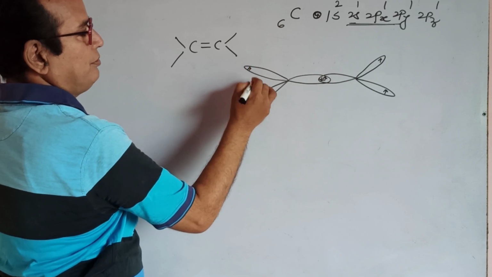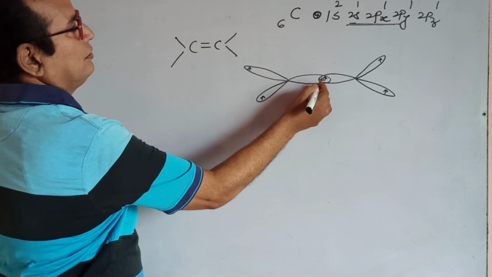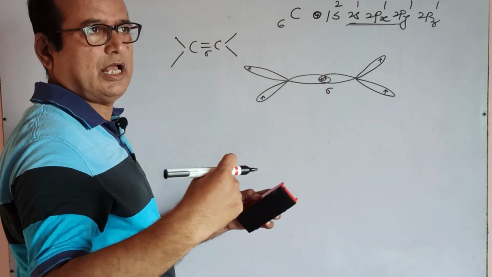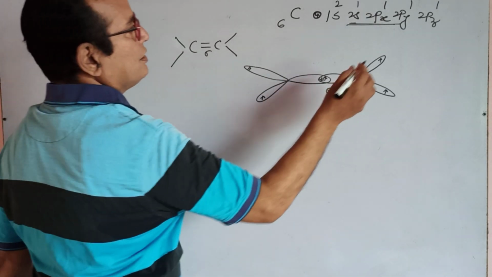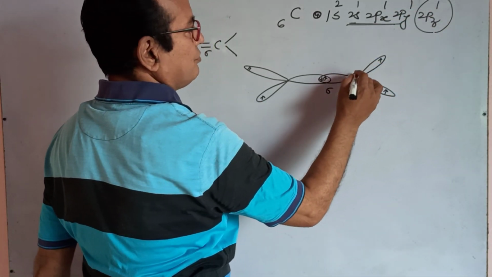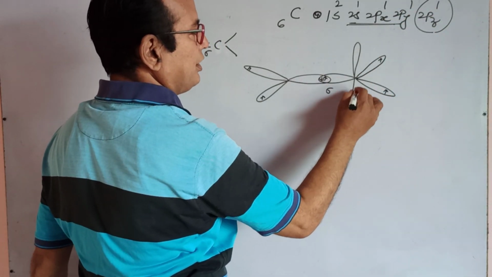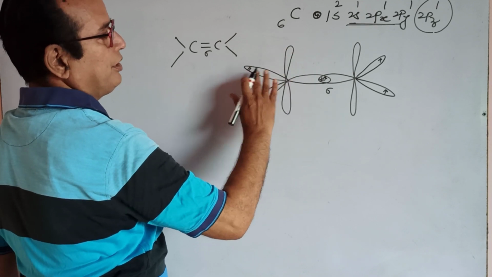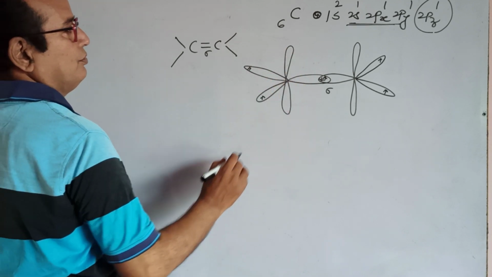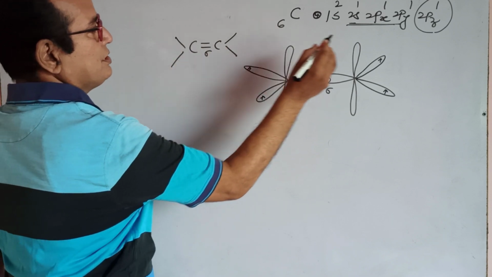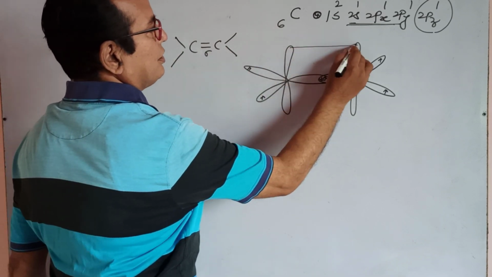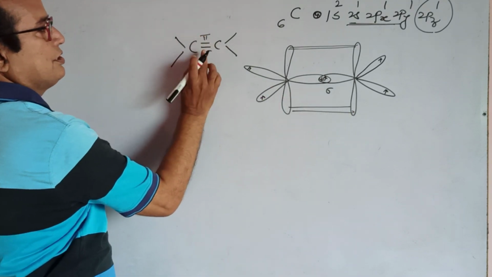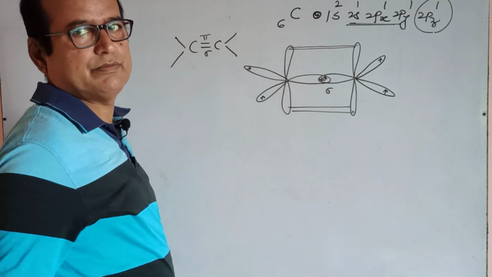These 3 sp2 hybrid orbitals, this C-C bond, which is a sigma bond, this type of overlapping is axial overlapping. The pz orbital of each carbon is perpendicular to the plane containing these 3 sp2 orbitals, and the pz orbital of this carbon and the pz orbital of this carbon give a pi bond. Pi bond means double bond formation, which is explained by this method.